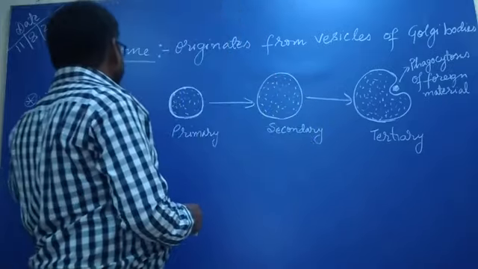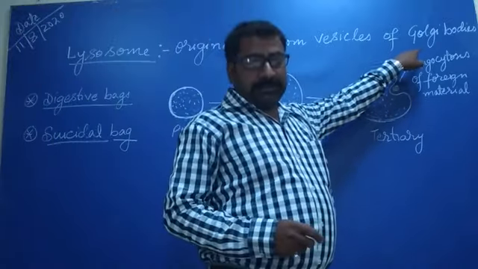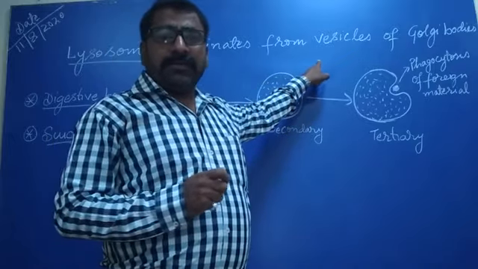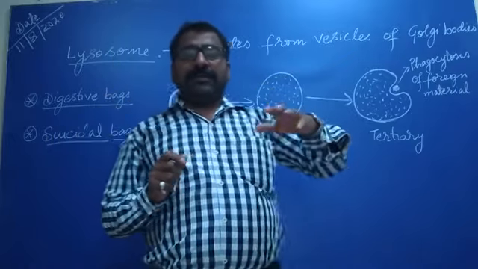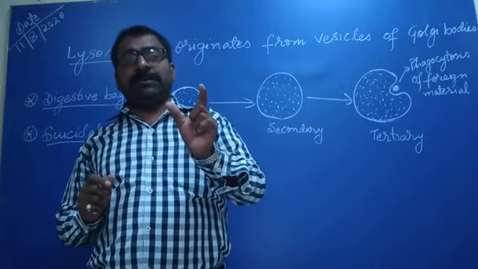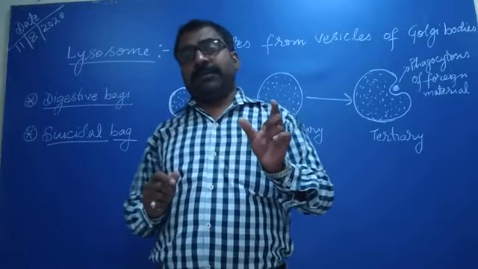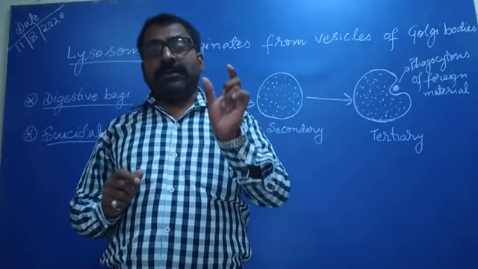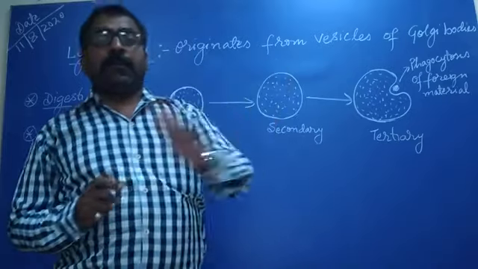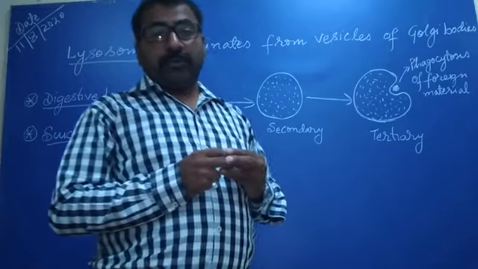So lysosomes originate from vesicles of Golgi bodies. If you remember, in the diagram of Golgi apparatus, I marked the trans face, and near the trans face I showed you the vesicles. When vesicles break from Golgi bodies, they fuse together and form lysosome.